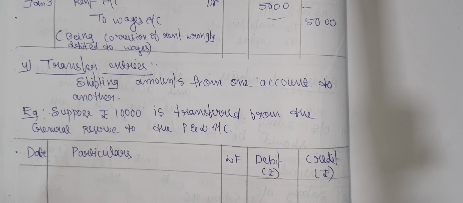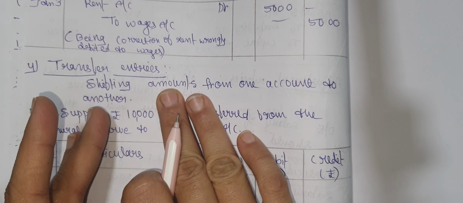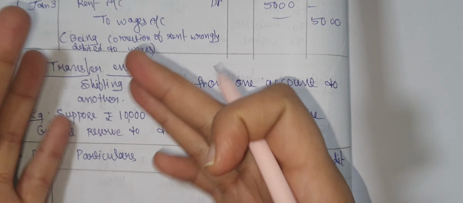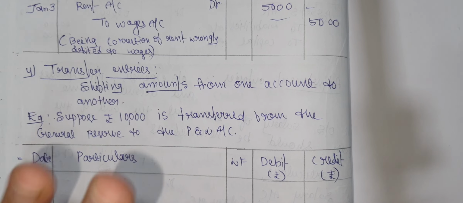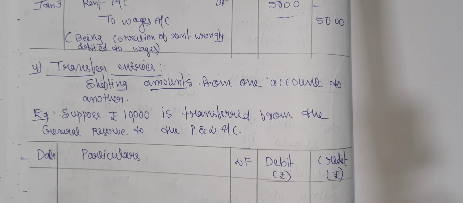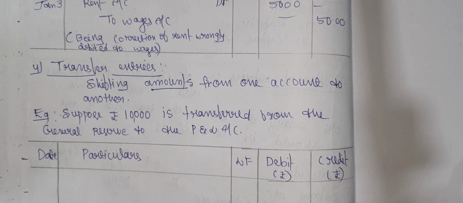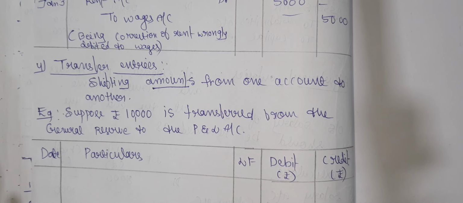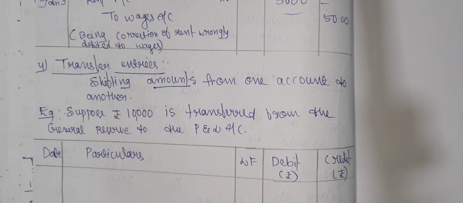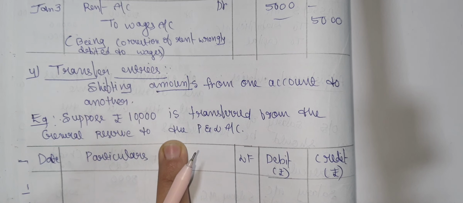Next one is transfer entries. Transfer entries, it means what? Shifting amounts from one account to another. For example, suppose rupees 10,000 is transferred from the general reserve to the profit and loss account.